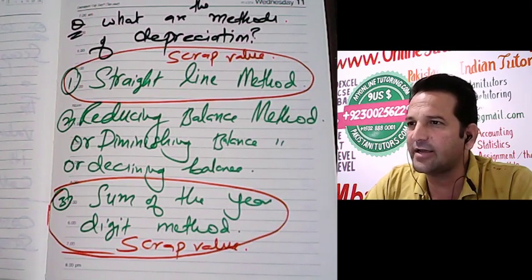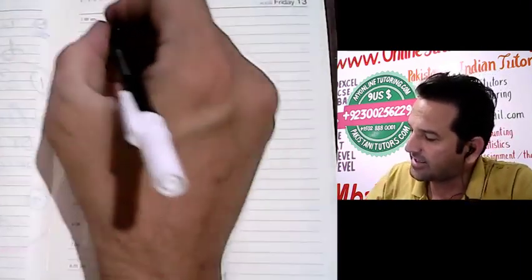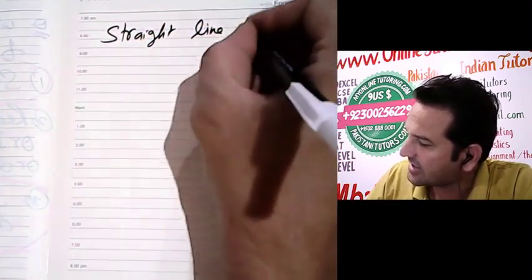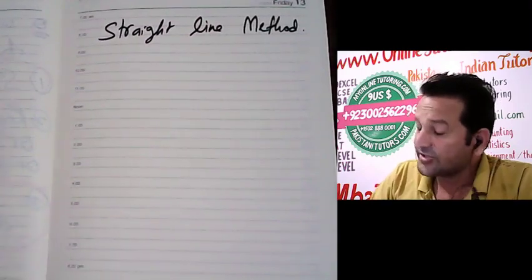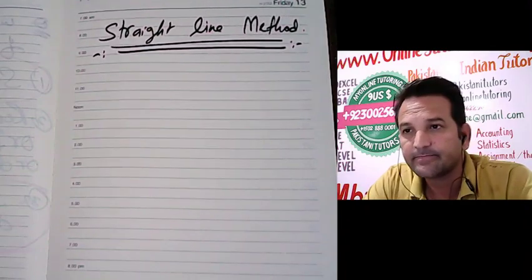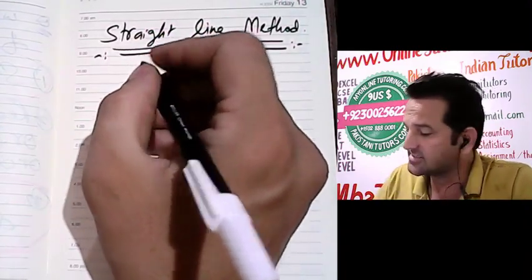So first one is straight line method. To calculate depreciation under the straight line method, you need three main things.